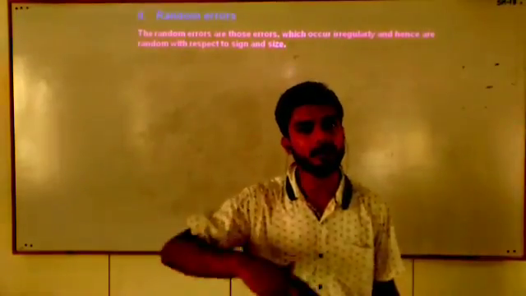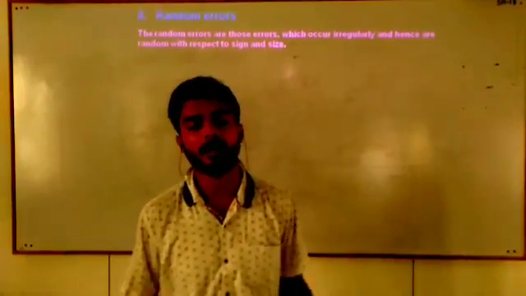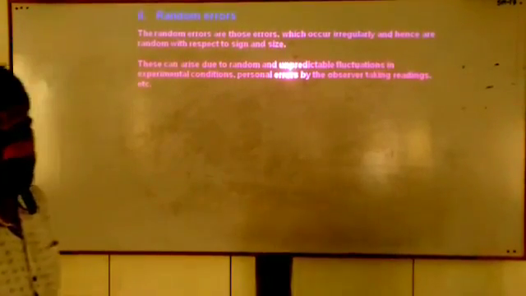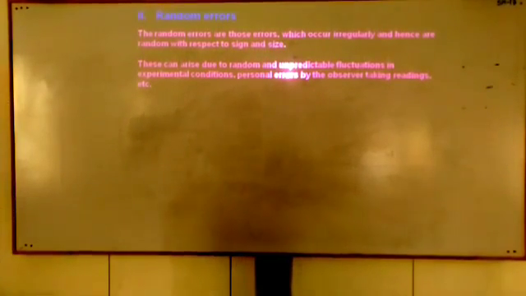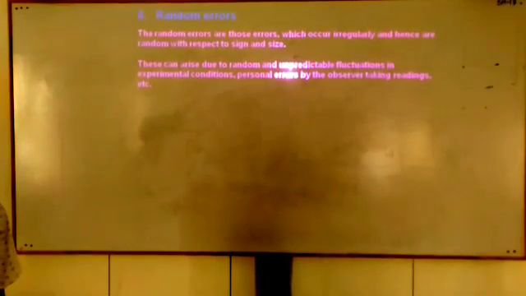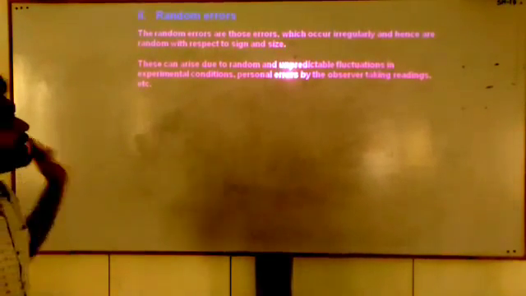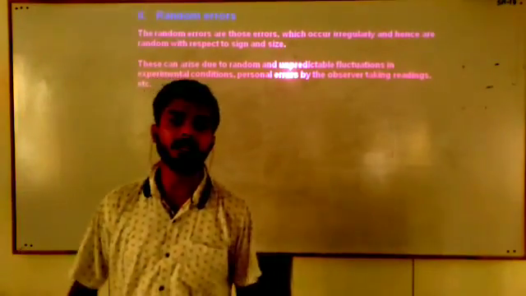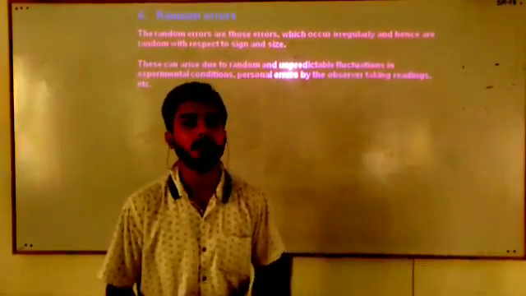Sign and size means the sign may vary, it may be positive or negative, and the size may also vary. These can arise due to random, unpredictable fluctuation in the experimental condition. Here, students, behind the random error, an infinite number of causes may occur due to which random error can occur.